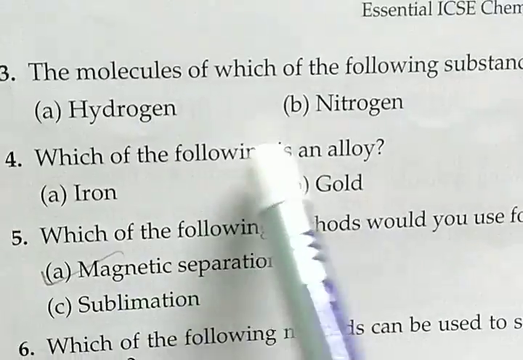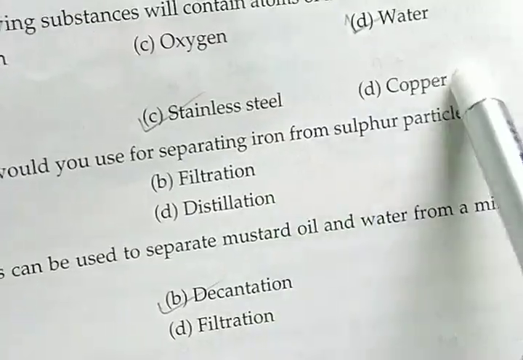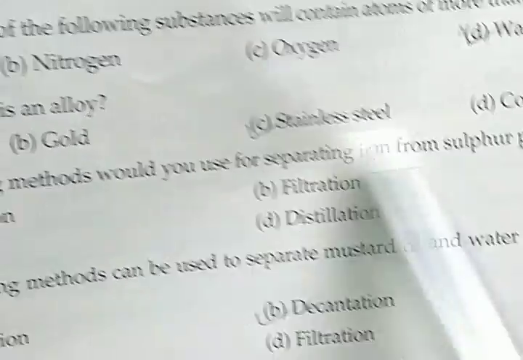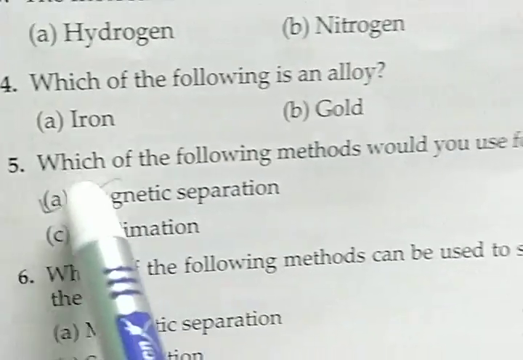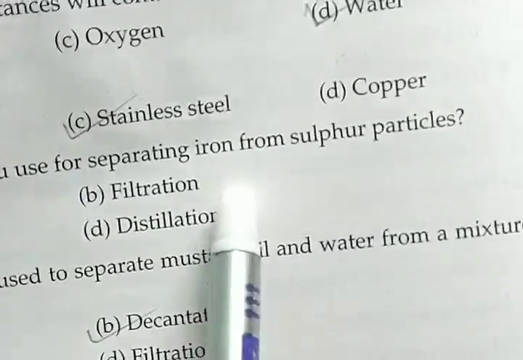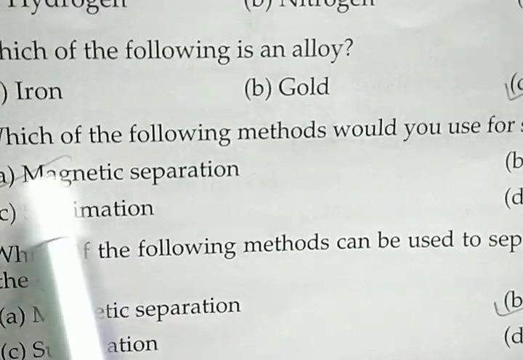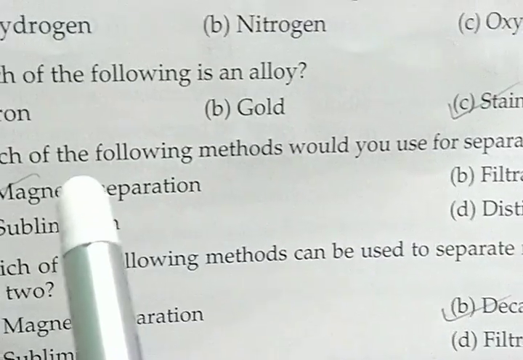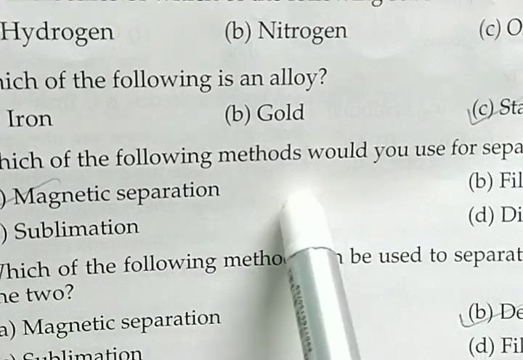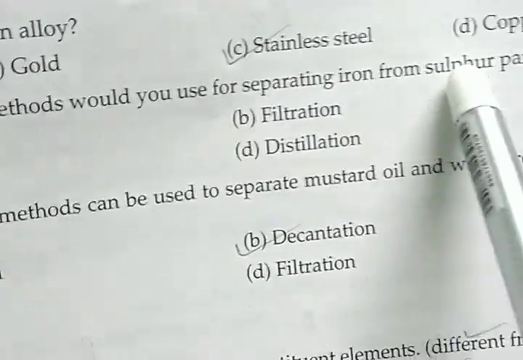Next, which of the following is an alloy? Iron, gold, stainless steel and copper. So the answer will be stainless steel. Which of the following methods would you use for separating iron from sulfur particles? Basically, the process will be magnetic separation, because in this process we use a magnetic substance by which we can easily separate out the iron from the sulfur filings.